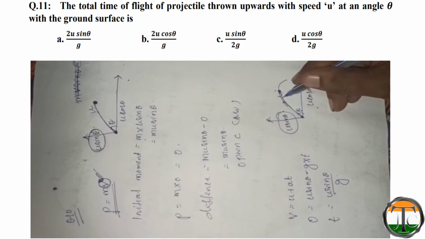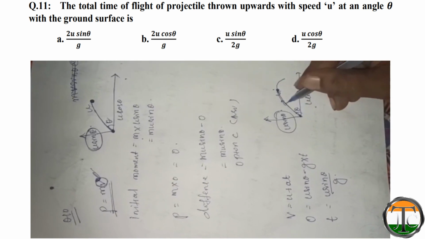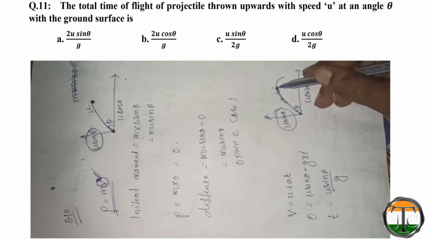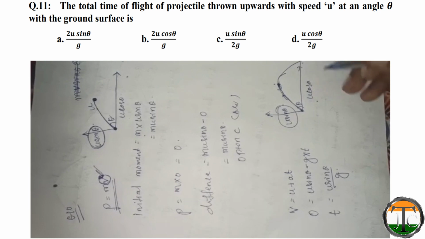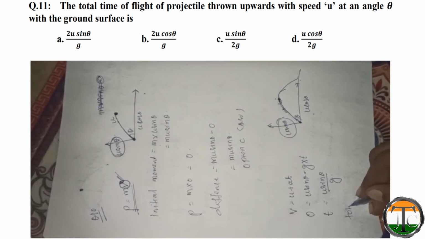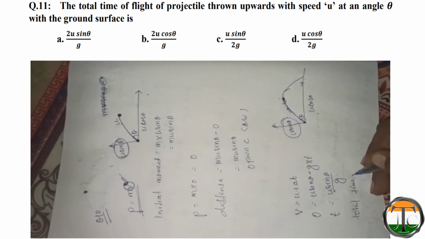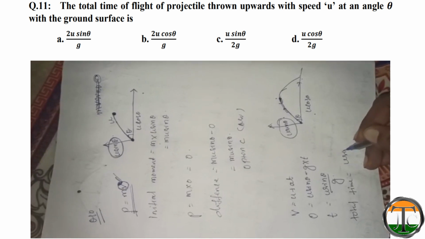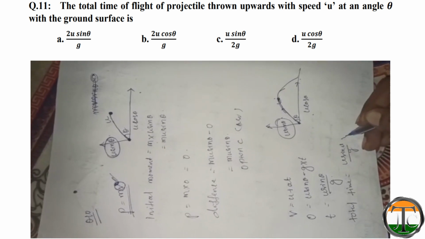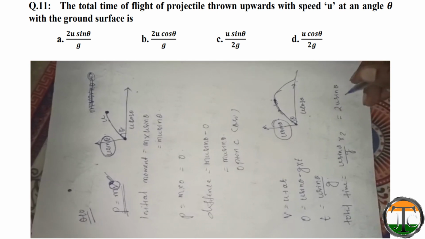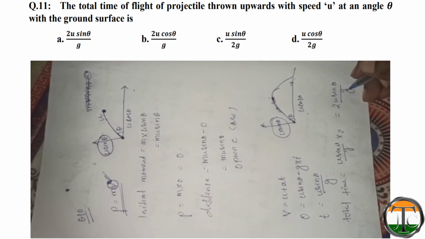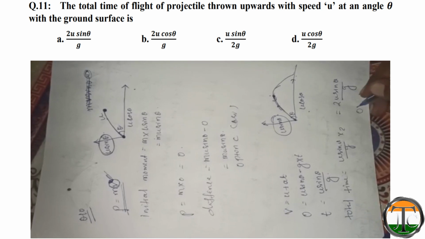If this is the time taken to reach the maximum point, then the same time will be taken from the maximum point to the ground. That means total time will be u sin theta by g into 2, that is equal to 2u sin theta by g. So option A is the correct answer.